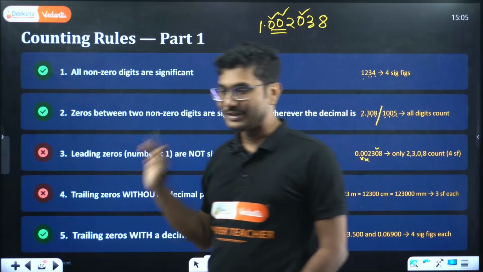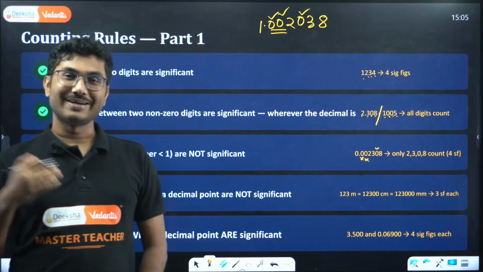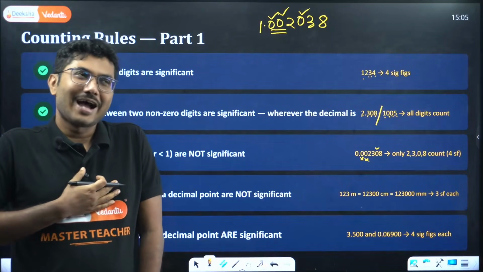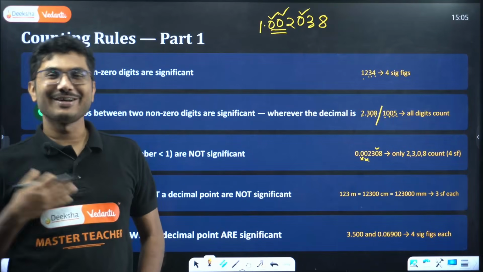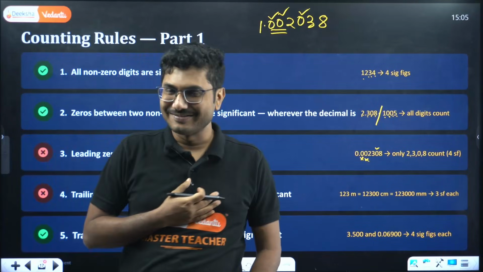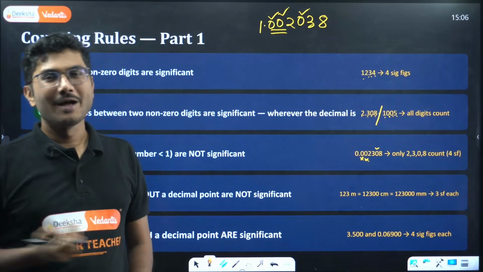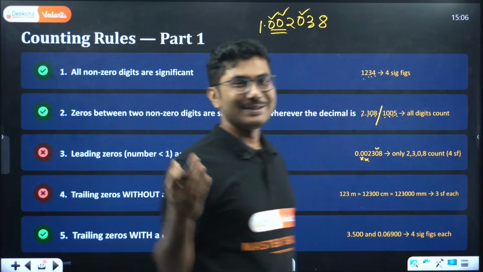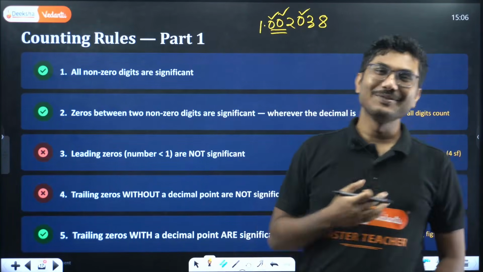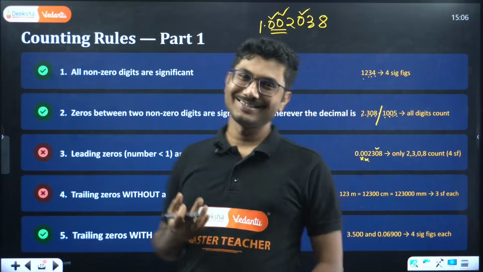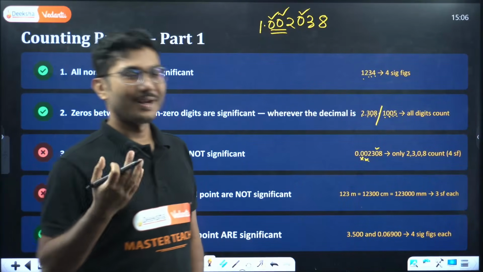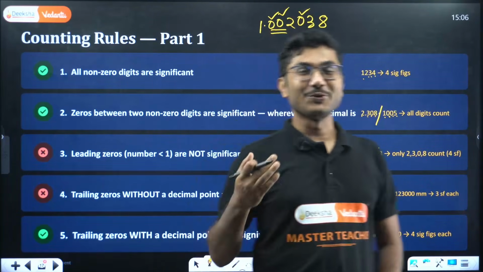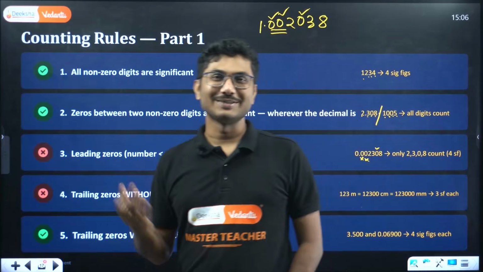Okay, so 0 can change whether it will say I am significant or say I am not significant. Even with 0, if you score 100 marks, those zeros are significant. But if you score only 0 marks, they are not significant, right? So when writing an exam, if you score 100 marks, all zeros are significant.